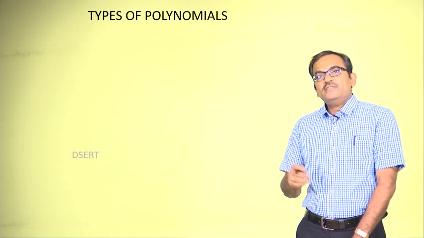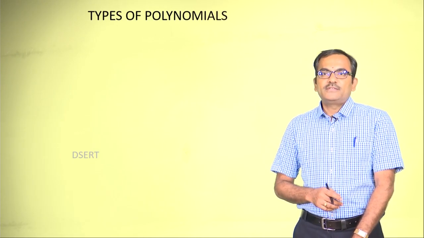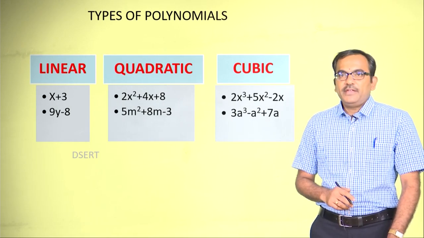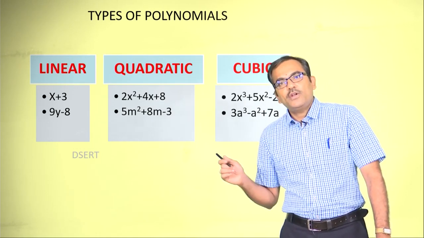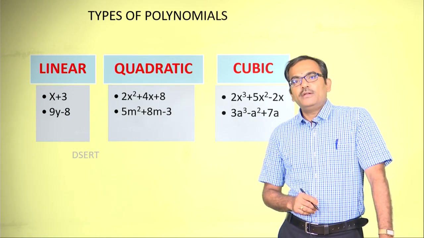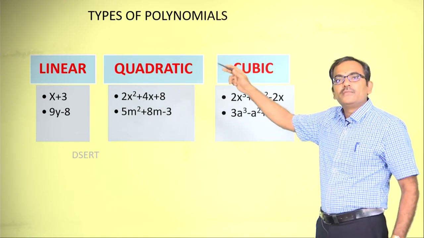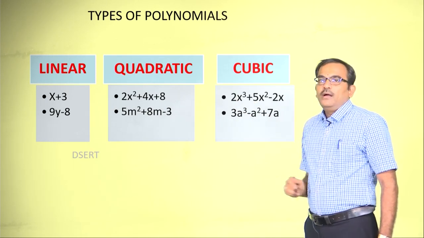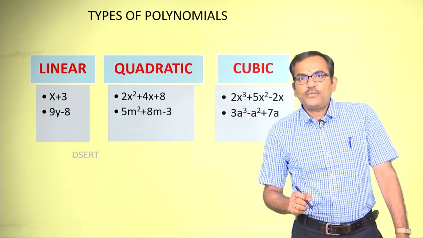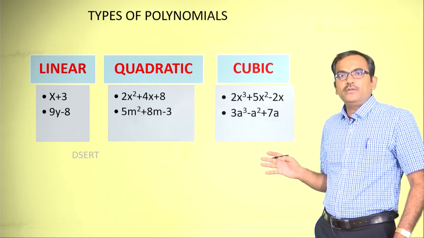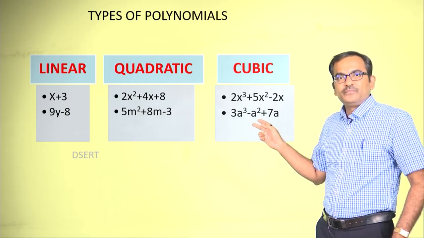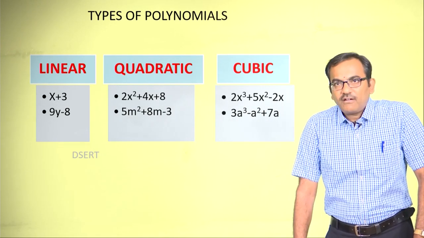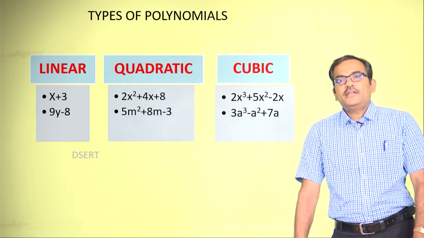Here we will be discussing the types of polynomials. Observe the display here. There are 3 types which I have already listed: a linear polynomial, a quadratic polynomial, and finally the cubic polynomial. I have also listed the examples for linear, quadratic and cubic polynomials here. Observe the linear polynomial. The examples are like x plus 3 and 9y minus 8.